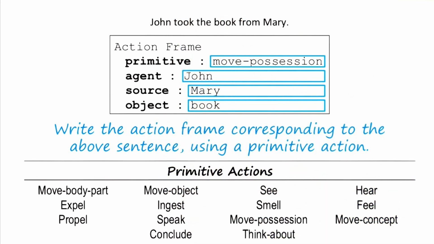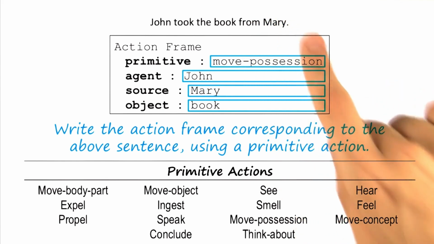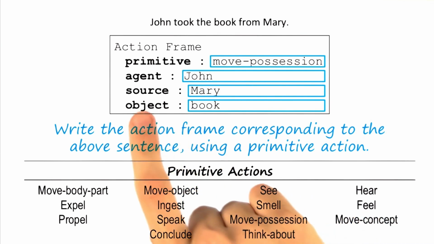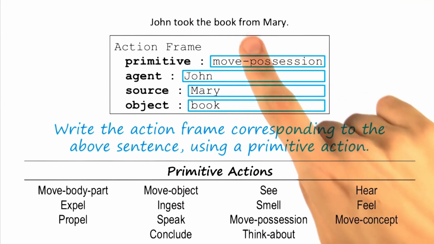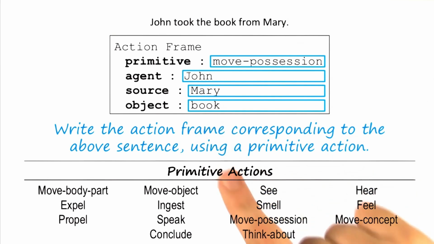Now, if we recall way back in the previous lesson, our list of the way that different prepositions constrain the meaning of a sentence, we can remember that from usually indicates that the word that immediately follows it is the source for some action. Here we have a slot titled source, so we're looking for a source. We have a preposition that indicates what follows is a source, so we can infer that Mary is the source from which John gets the book. That's good, David. Notice how lexical, syntactic, and semantic analysis are all coming together here.